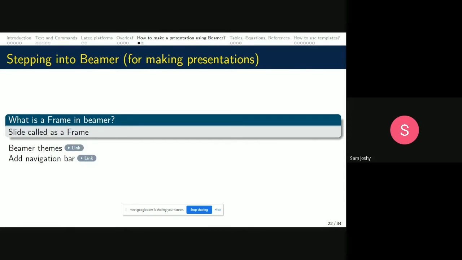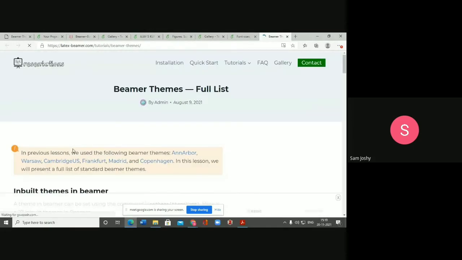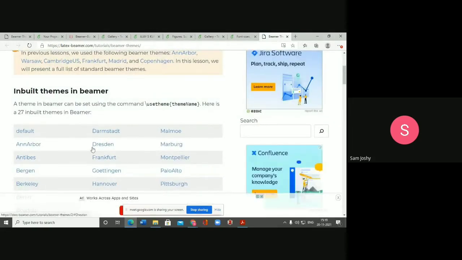I'm not interested in making you remember these codes. I'll be using online platforms, online web sources, for preparing these LaTeX documents. So let us start: how to give a presentation in Beamer. I have the Beamer themes available over the net. These are the inbuilt themes.